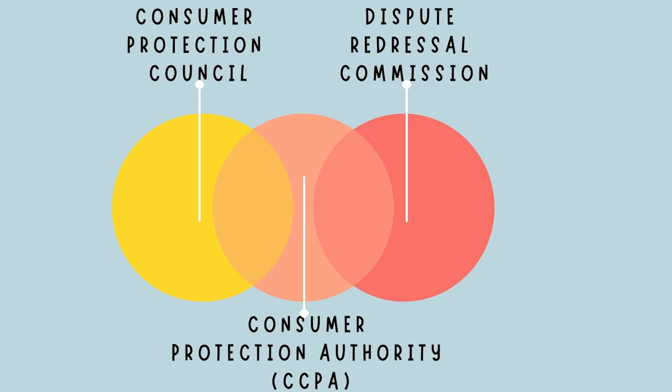Under the CPA 2019 Act, you are going to find three major authorities. First is the Consumer Protection Council, which acts as an advisory board. Second is the Central Consumer Protection Authority, or CCPA, which will investigate matters and also has the power of search and seizure. Third is the Dispute Redressal Commission, which works as a consumer court and entertains cases according to its pecuniary jurisdiction. These were the important points which could be relevant for your UGC NET exam.